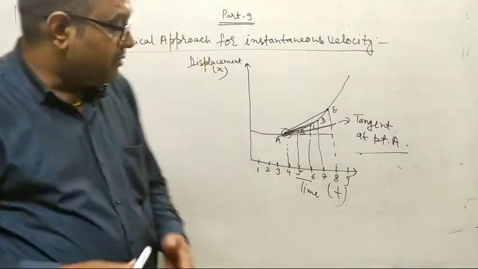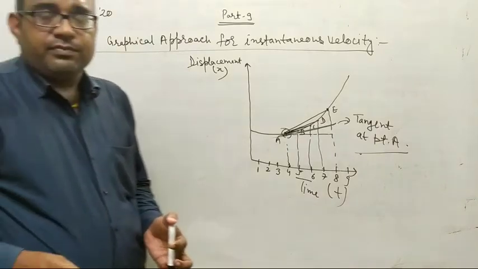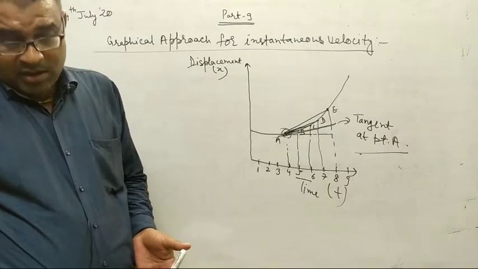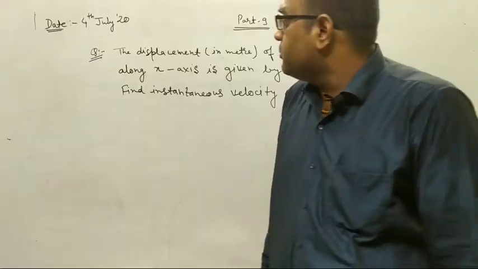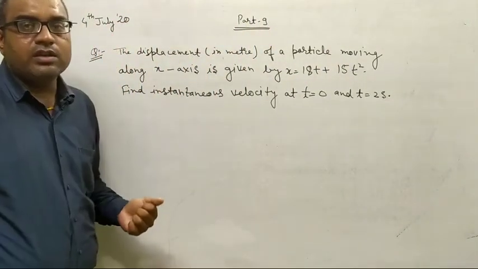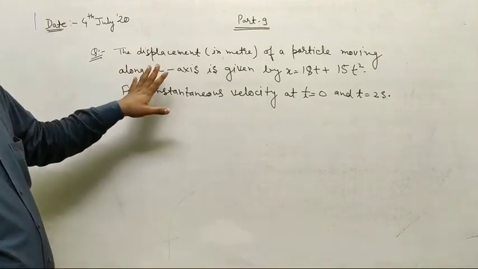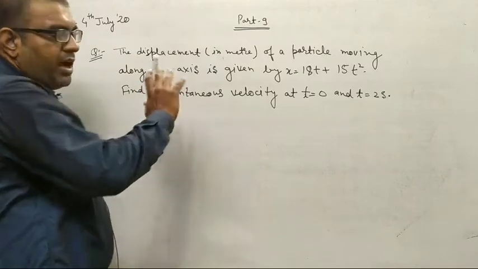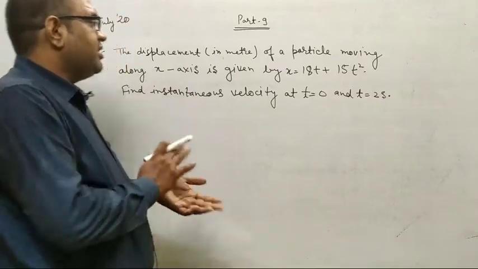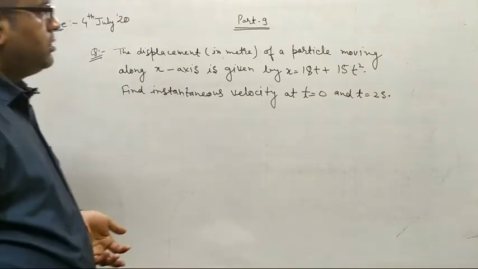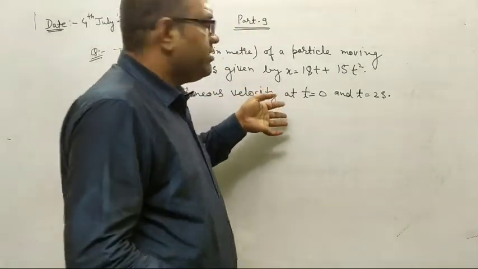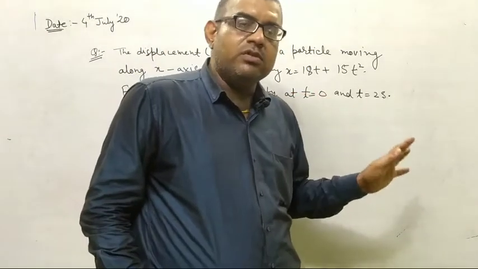Okay. Now we will go for a numerical. Now look at the numerical based on instantaneous velocity. I am describing here what technique you will use and how you will differentiate to get the answer. There are certain rules of differentiation which are used here for calculating instantaneous velocity. I will discuss those rules also.